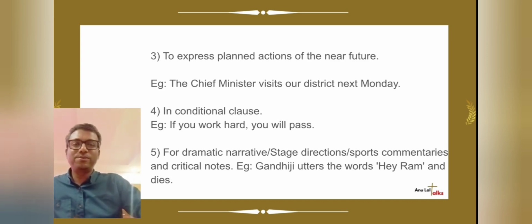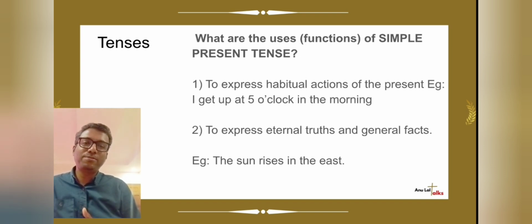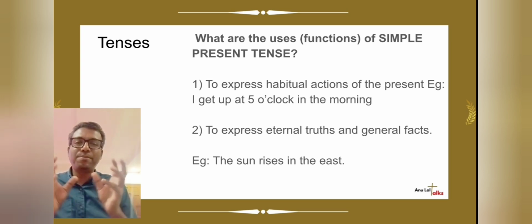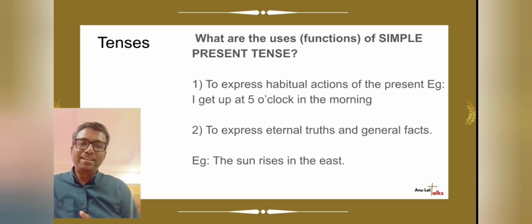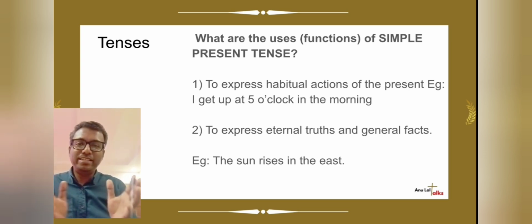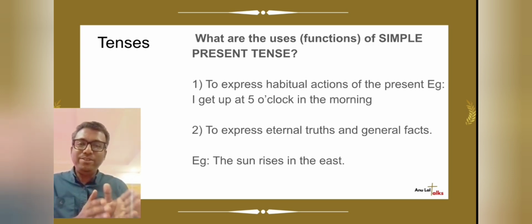For example, let's take the second example. The sun rises in the east. It's a very good example to understand the pattern of sentences. Here we use a subject that is usually any noun, any name, any object, any individual. And then we use the verb immediately after that.